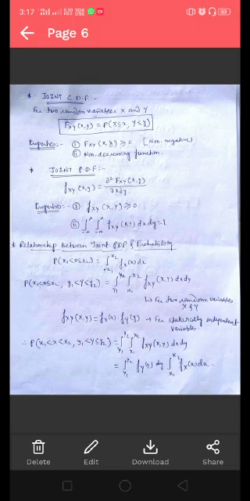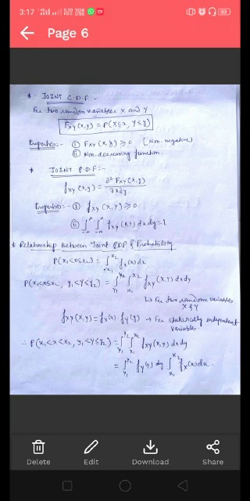Properties of the joint PDF are: property number 1, the joint PDF of two random variables x and y is always greater than or equal to 0, that means it is non-negative. Property number 2, the total volume under the joint PDF is unity, and this is obtained by integrating the joint PDF over the interval minus infinity to infinity and equating this to 1.